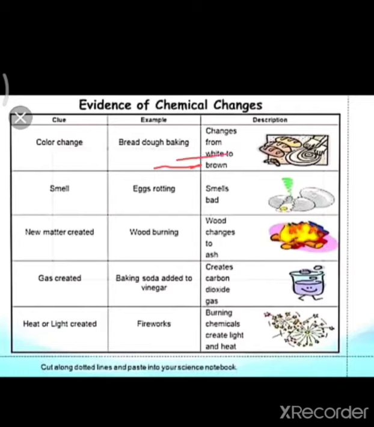Bread and dough baking. Before the baking, your bread and dough are the raw material which we can't eat, but after baking, it is appropriate for food, suitable for eating. We can eat this bread, and chapati or roti. So whatever the character or state of that bread, it changes after the baking. Yes or no? Then another example.